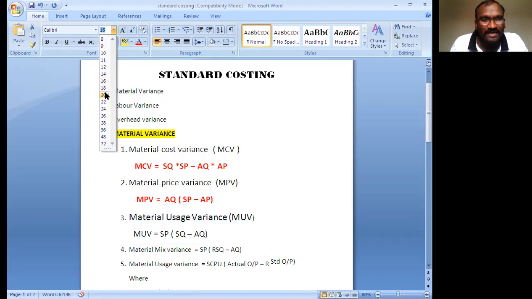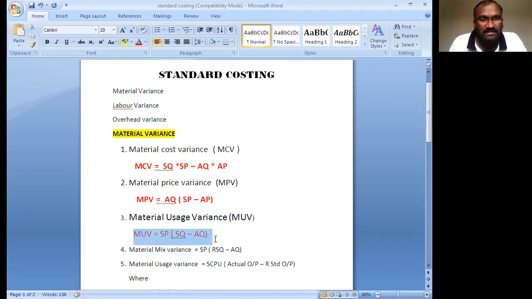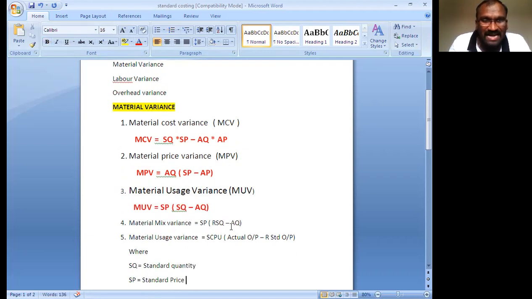So the formula is standard quantity minus actual quantity into standard price. That is the material usage variance.